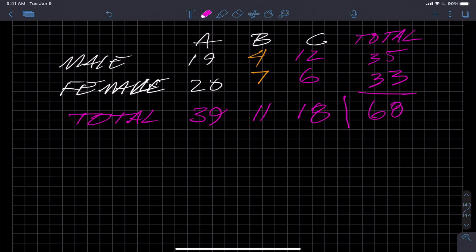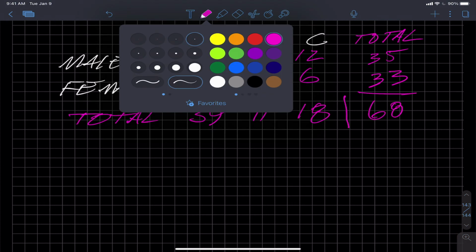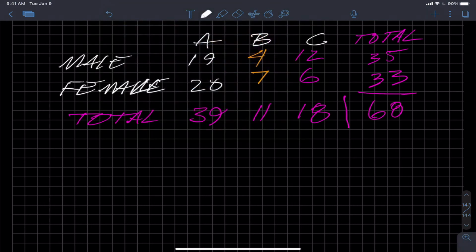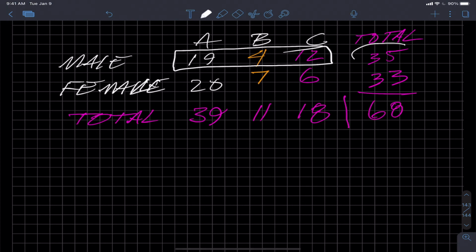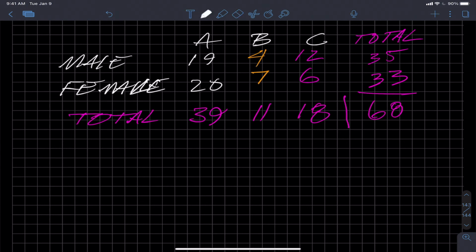Okay? Now, to answer the question, if one student is chosen at random, find the probability that the student was not a female and did not earn a C. So what areas constitute not a female? Well, not a female are those boxes, right? And did not earn a C. So now we have to adjust this. This is a non-female that earned a C.